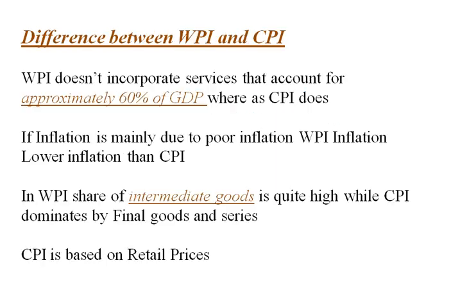Difference between WPI and CPI. WPI doesn't incorporate services, which account for approximately 60% of GDP, whereas CPI does. If inflation is mainly due to food inflation, WPI inflation is lower than CPI inflation. In WPI, the share of intermediate goods is quite high, while CPI is dominated by final goods and services. CPI is based on retail prices.